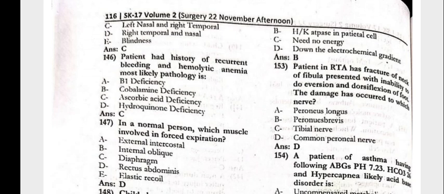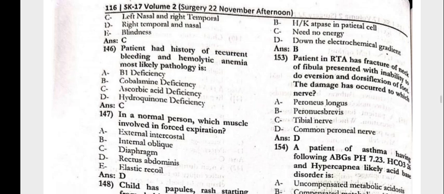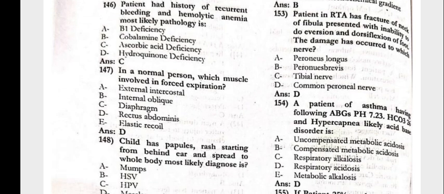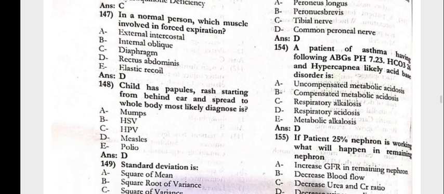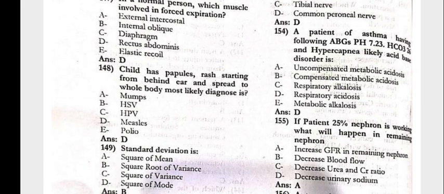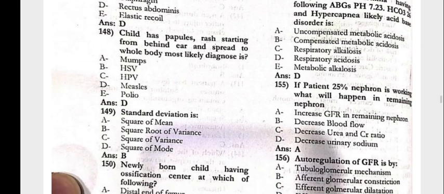The patient has a history of the recurrent bleeding and the hemolytic anemias. Most likely pathology is the ascorbic acid deficiency. In a normal person, which muscle involved in the forced expiration, that is the rectus abdominis. The child has the papular rash starting from behind ear and the spreading to the whole body. Most likely the diagnosis is the measles.